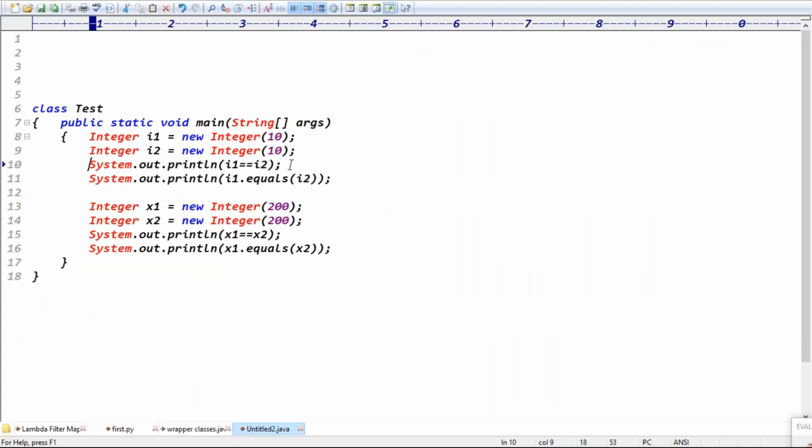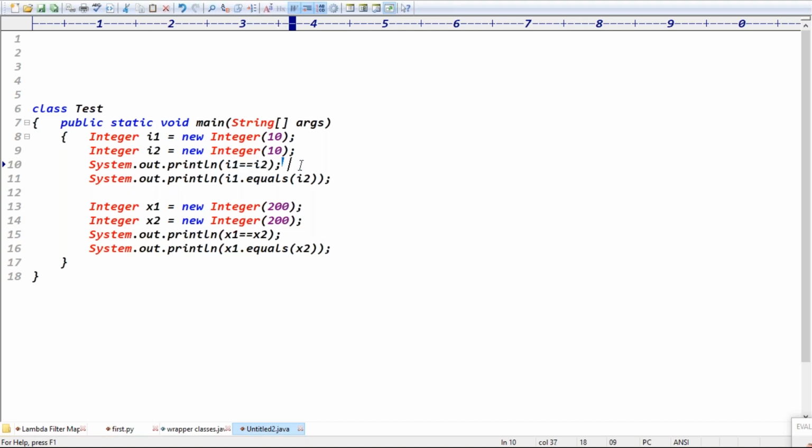Guess, the double equal to operator is always meant for which comparison here? I think the double equal to operator is meant for reference comparison, right? It checks whether I1 and I2 are pointing to the same object or to different objects. Different objects.